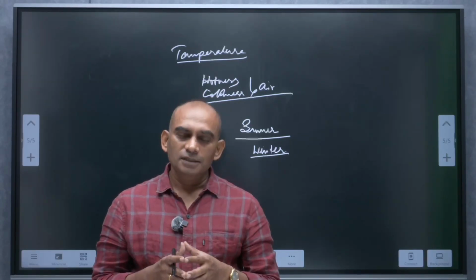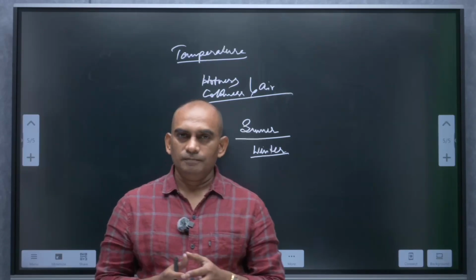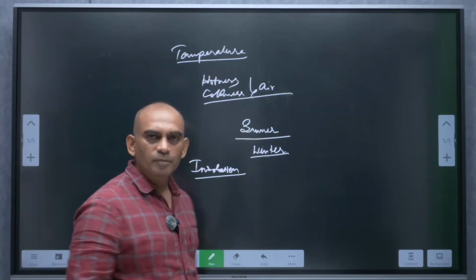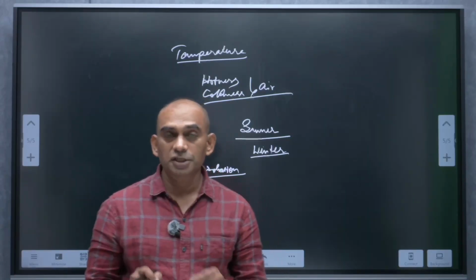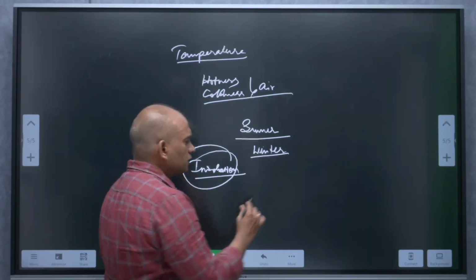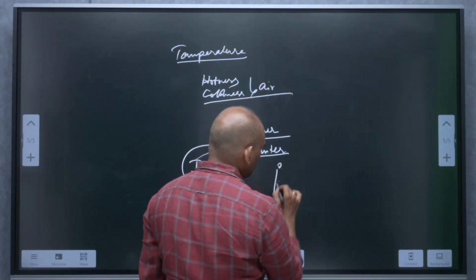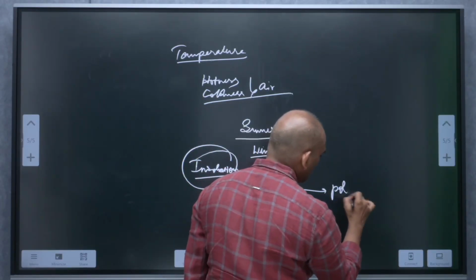What influences this distribution? That is insolation. What is insolation? Insolation is nothing but incoming solar energy. This insolation generally decreases from the equator towards the pole.